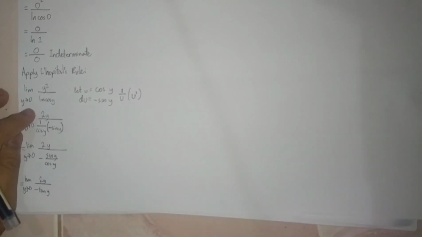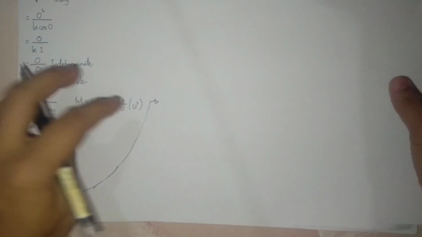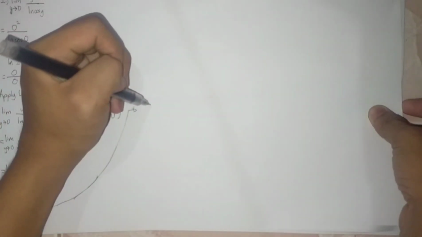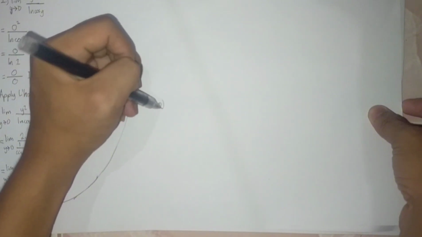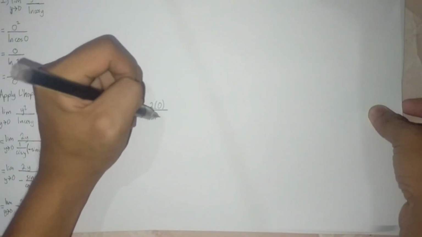So we have limit of 2y over negative tan y as y approaches 0. Then proceed here. Applying the limit, we have 2 times 0 over negative tan 0.